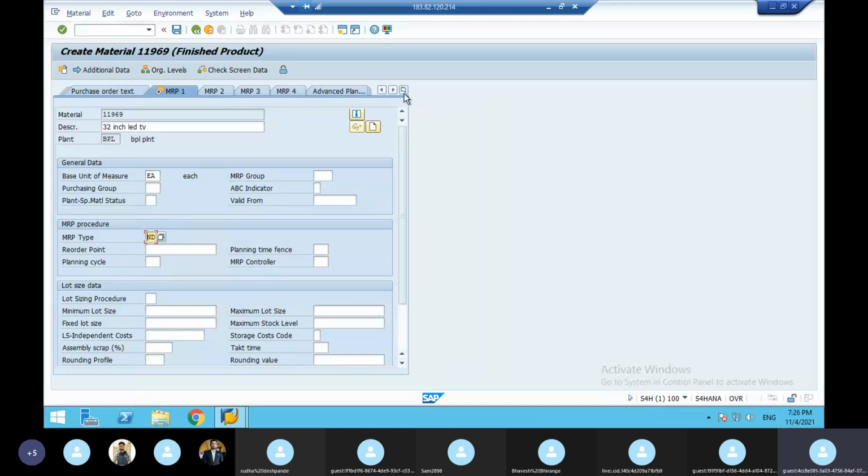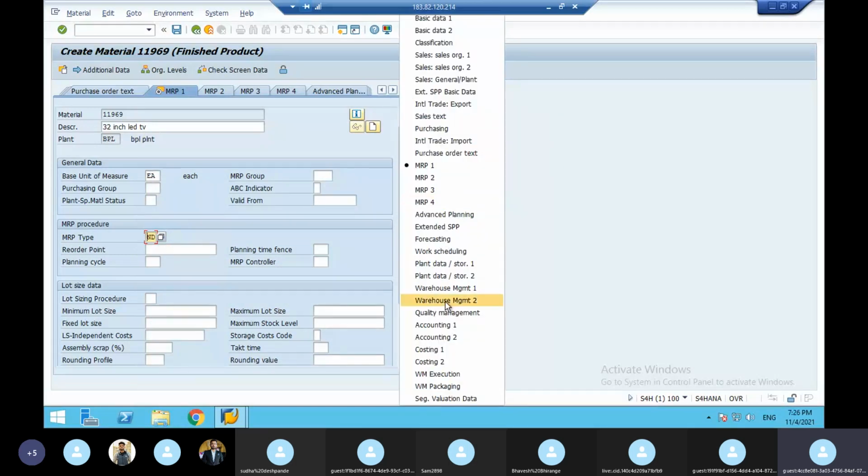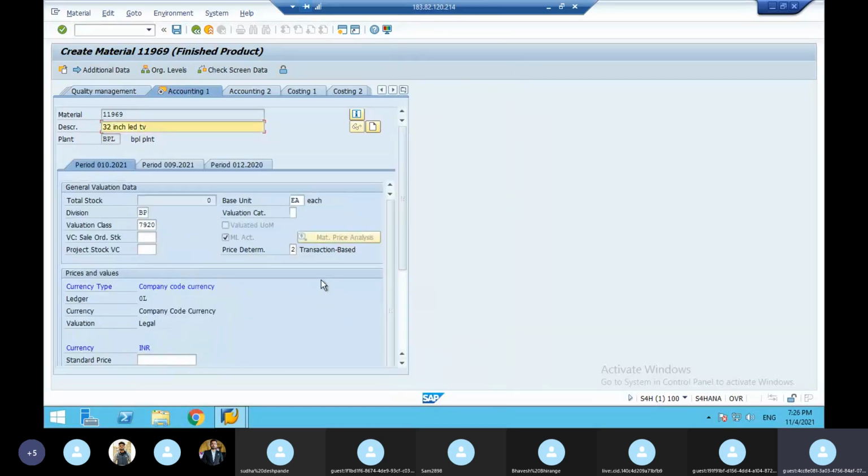The last one is accounting 1. In accounting 1, here you see 7920 is a GL number. For the customer master it is 140000. For some materials it is the 7920 GL number. Here you have to give the price. This is called the costing price, the price at the manufacturing level. On this, management is going to put a 20%, 30% margin, and they tell the salespeople to sell at that price.